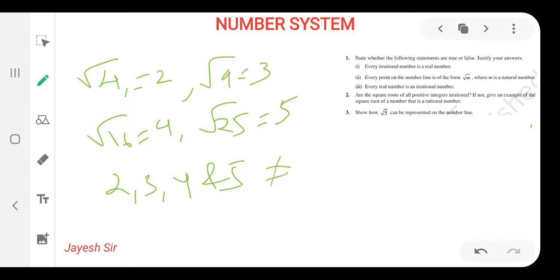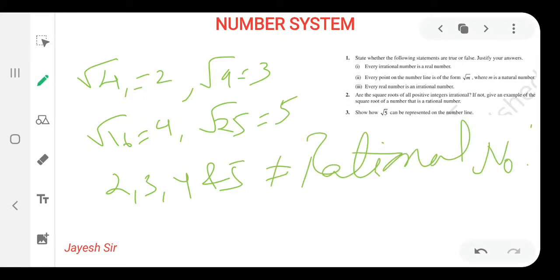They are rational numbers, because we know the definition: rational numbers are numbers in the p by q form. Thus we can say that the square roots of all positive integers are not irrational.